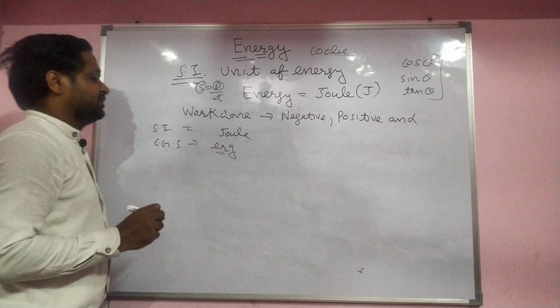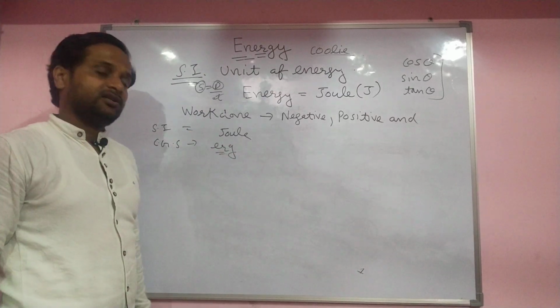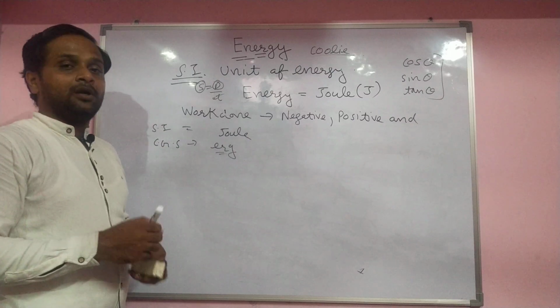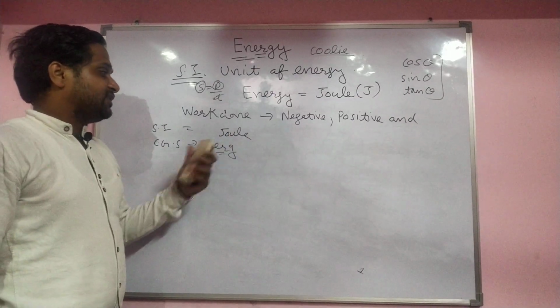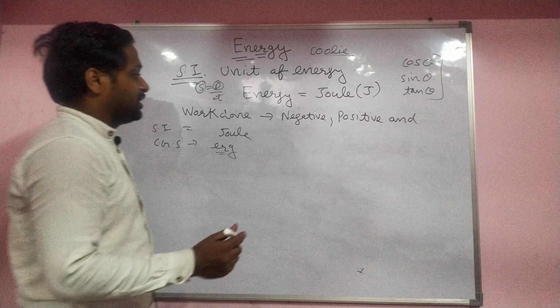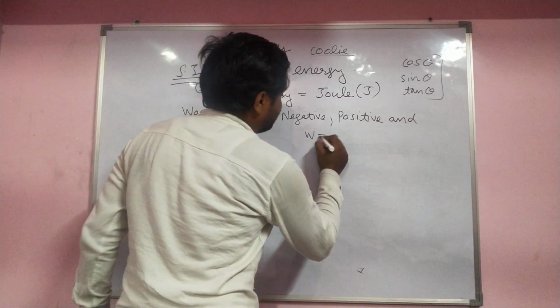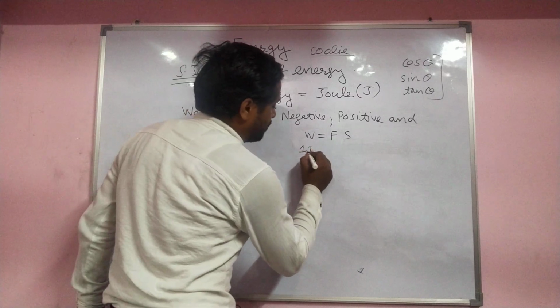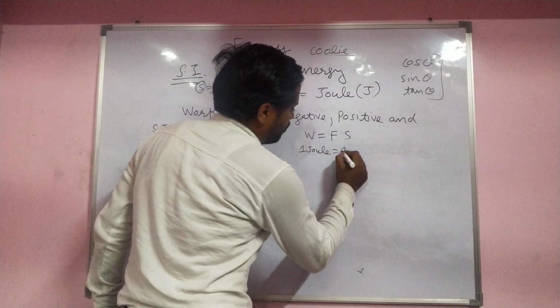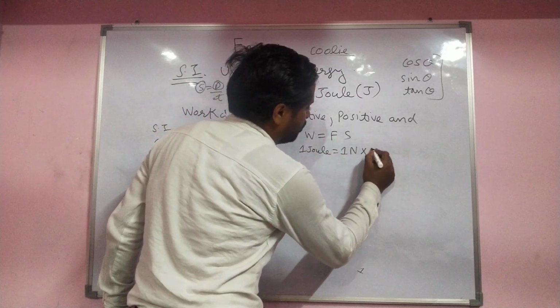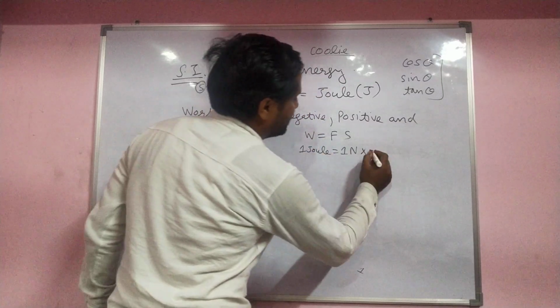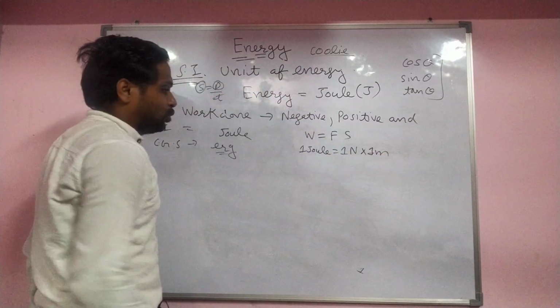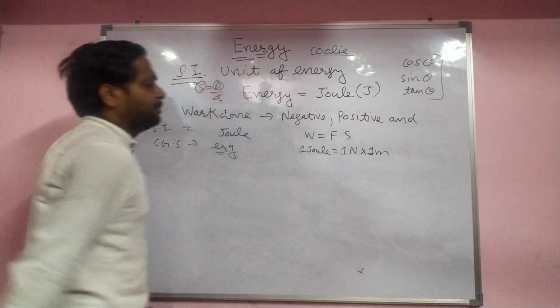Keep in mind, the CGS unit is erg. Work done equals F into S. Here we take 1 joule equal to 1 Newton into 1 meter. So 1 joule is equal to 1 Newton meter.